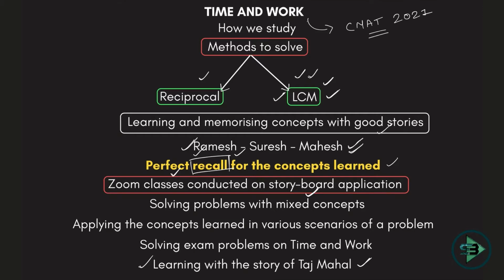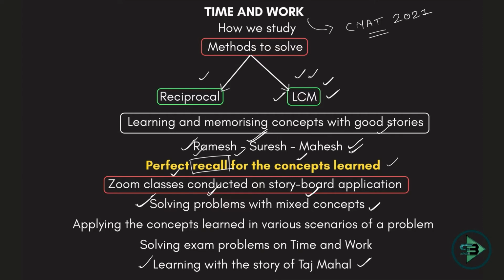The recall for this story will be conducted in the Zoom class. So what will we do in this recall? We'll solve problems with mixed concepts. You studied all the simple concepts in the stories, but I will have a problem which will require the concept of clubbed work as well as efficiency as well as the concept of negative work. So there are three different concepts which are put in one problem. I learned three different concepts in this story, but applying all these concepts and solving the problem will give me the right recall, which will happen in the Zoom classes.